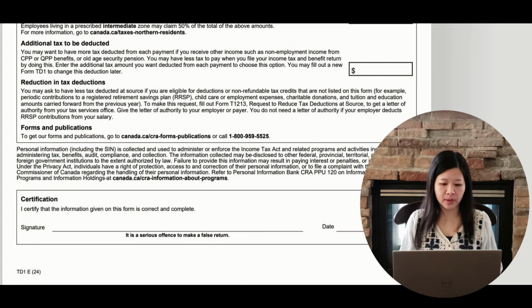If you would like to reduce the amount of income taxes deducted because you are eligible for deductions or non-refundable tax credits that are not listed on this form, such as child care expenses or tuition amounts carried forward from previous years, you can fill out Form T1213, Request to Reduce Tax Deductions at Source, to get a letter of authority from your tax service office. You can give the letter of authority to your employer or payer.